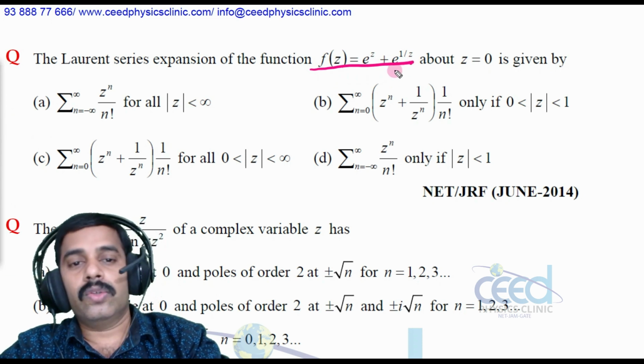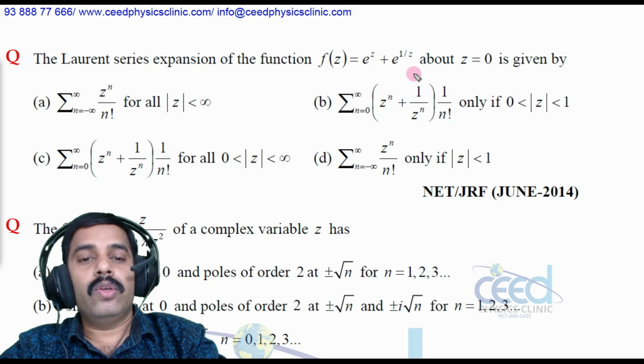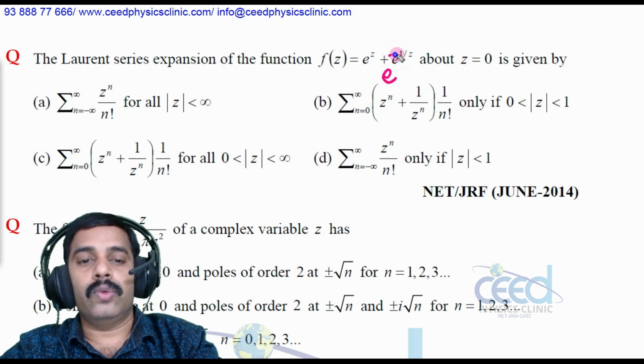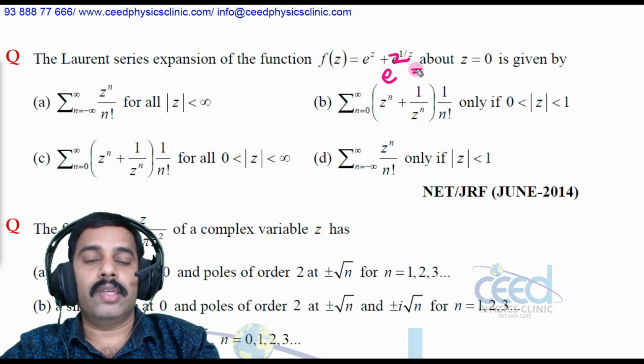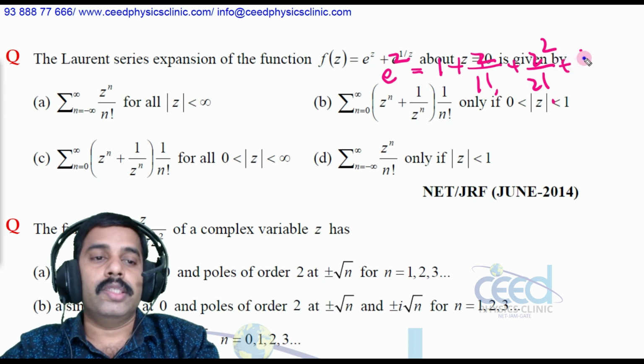So how to solve the Laurent series expansion? We already know e raised to z is equal to 1 plus z by 1 factorial plus z square by 2 factorial plus z cube by 3 factorial plus etc.